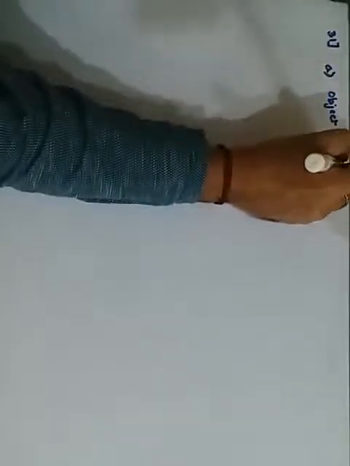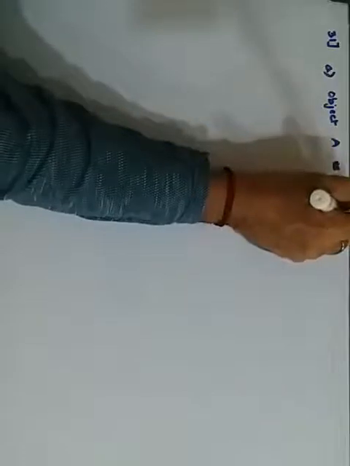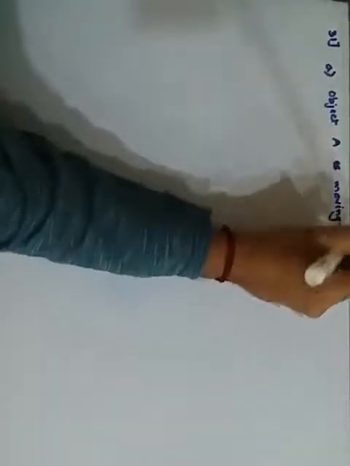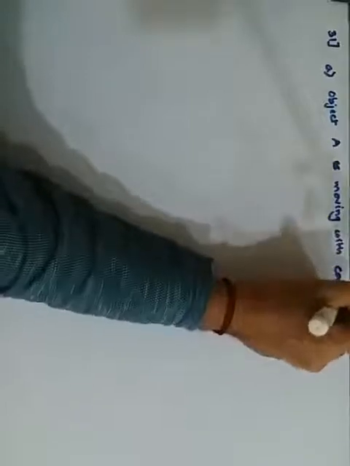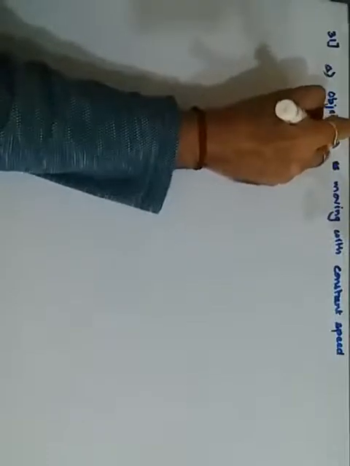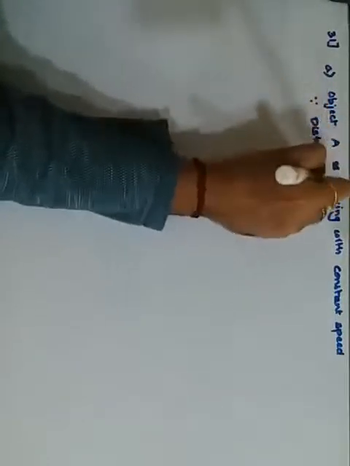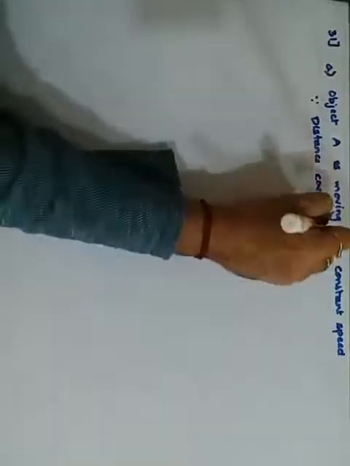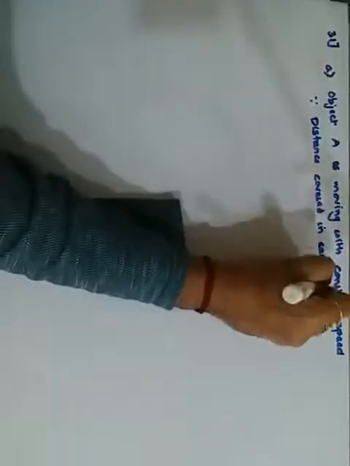Which object is moving with a constant speed? The first question I would write as: object A is moving with constant speed. Why constant speed? Since the distance covered in each second is the same. That's why the speed is constant.